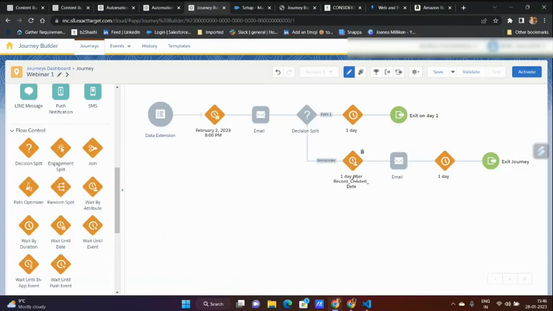Yeah, one more question is there, Shashi. Maybe we will discuss this also if the time is not permitting. The attribute to attribute comparison, what can be the use cases for that?